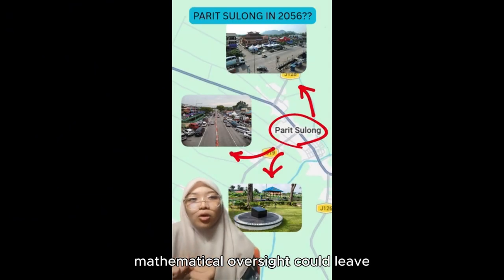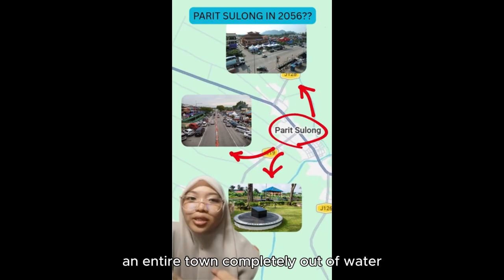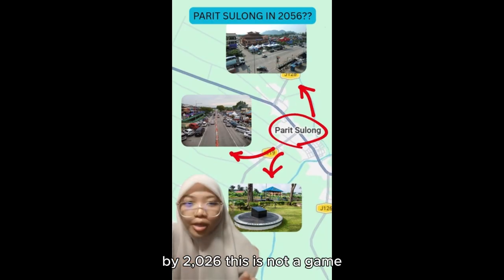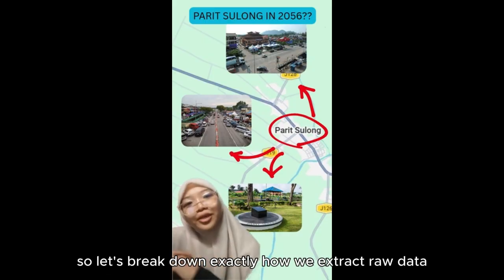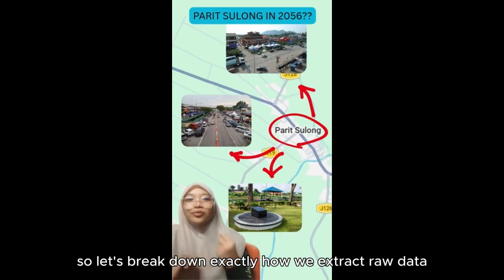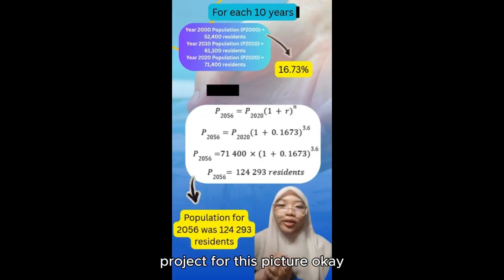Thank you. Did you know that a simple mathematical oversight could leave an entire town completely out of water by 2056? This is not a guess. This is an actual 13-year engineering infrastructure blueprint for Parit Sulong. So let's break down exactly how we extract raw data to project for this feature. Okay, let me start with the baseline fact.